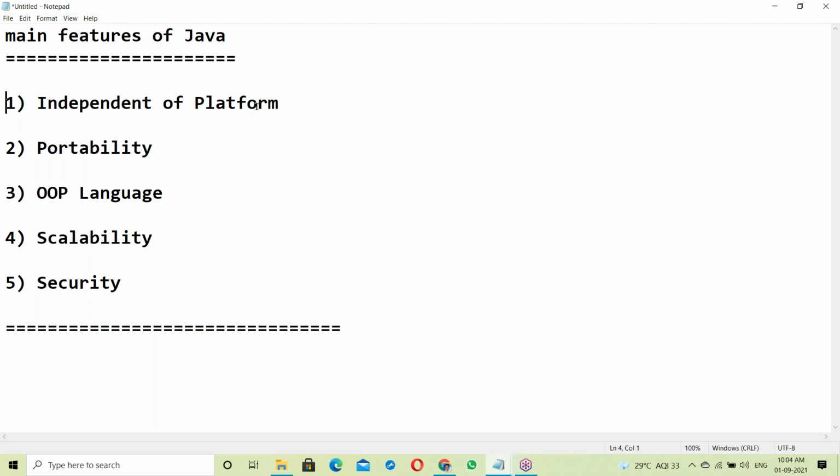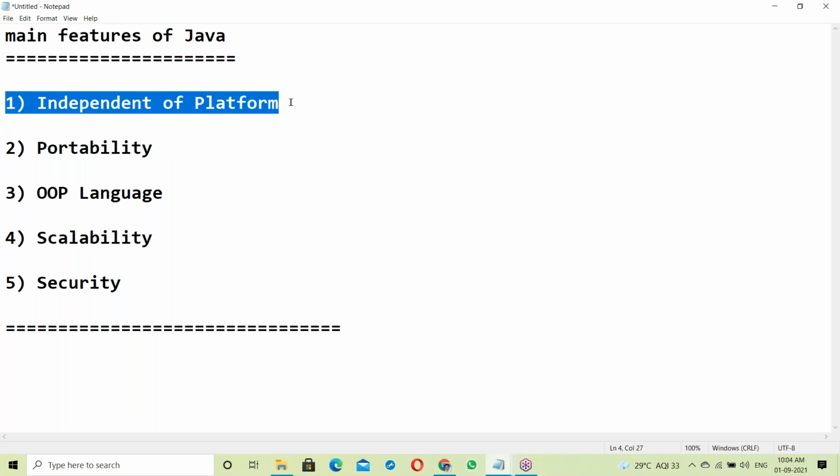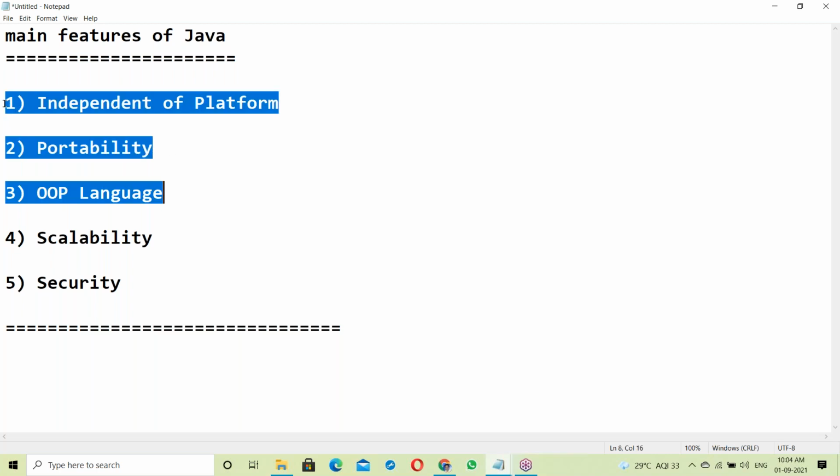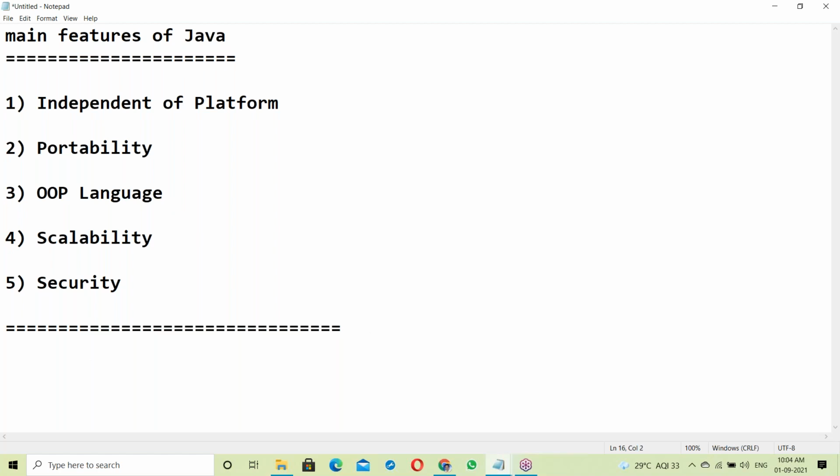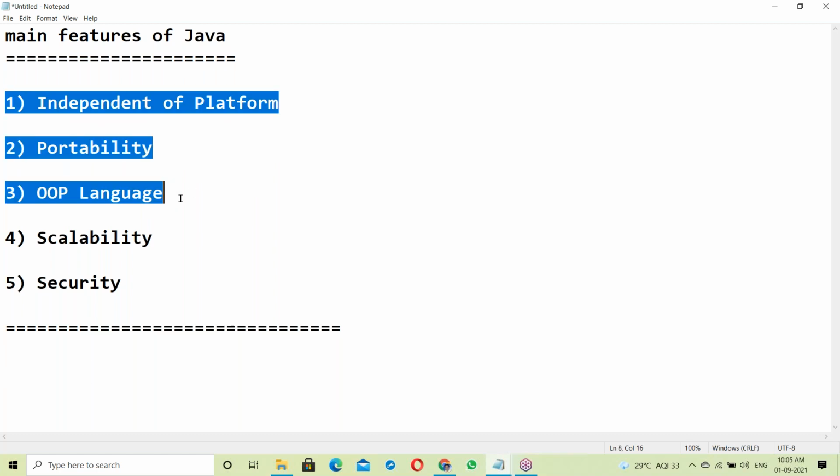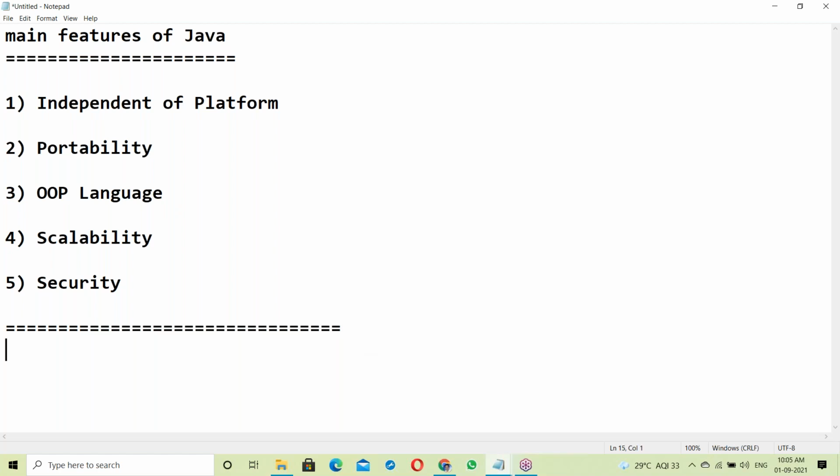To understand this, you need some OS knowledge, how the OS works. Next, to understand portability and group language, some basics are required, so before going to this, we'll see some basics.